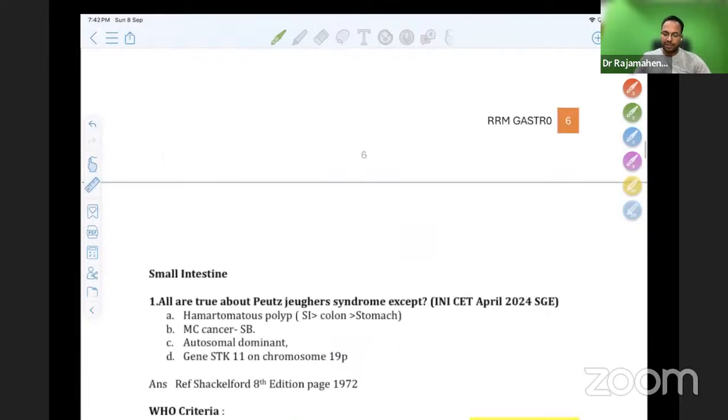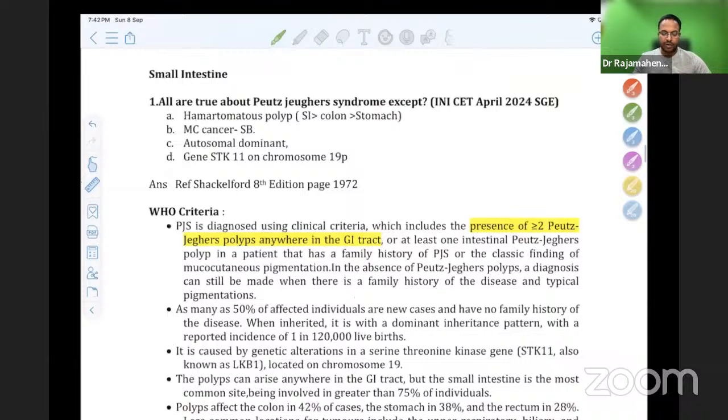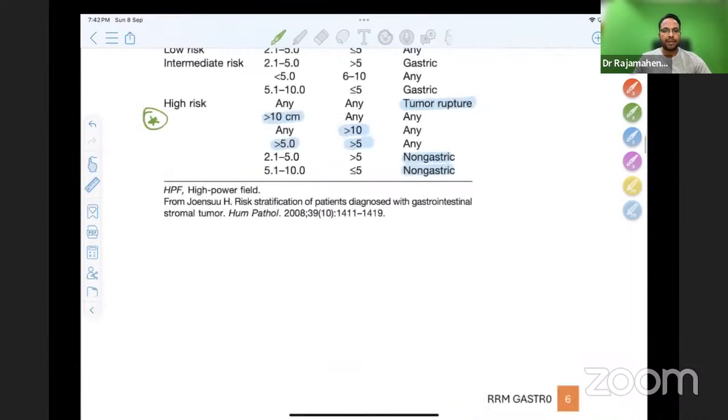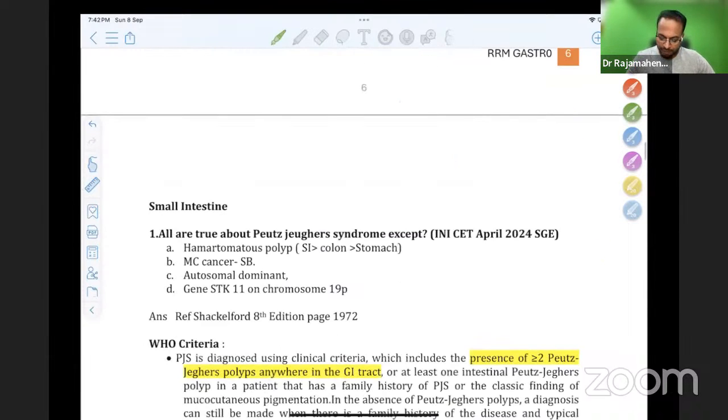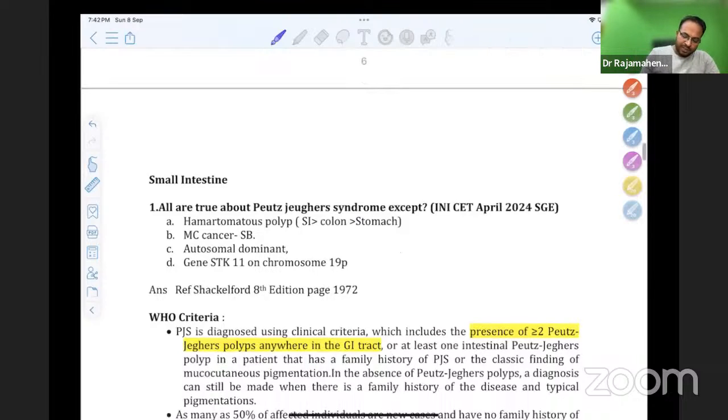Now coming to small bowel. So only 2 questions came from the stomach chapter. Then coming to the small bowel chapter, I always tell you, when you are reading the small bowel chapter, the one topic you should never miss a single line from Shackelford is Peutz-Jeghers syndrome.